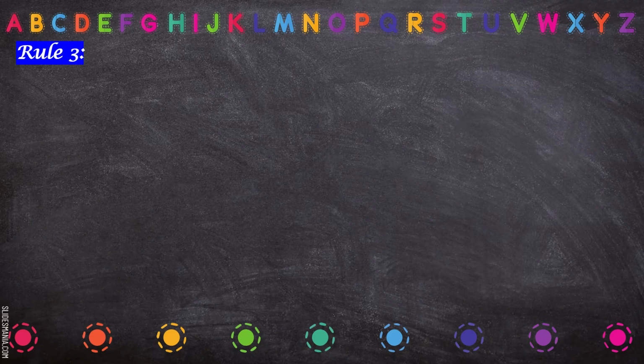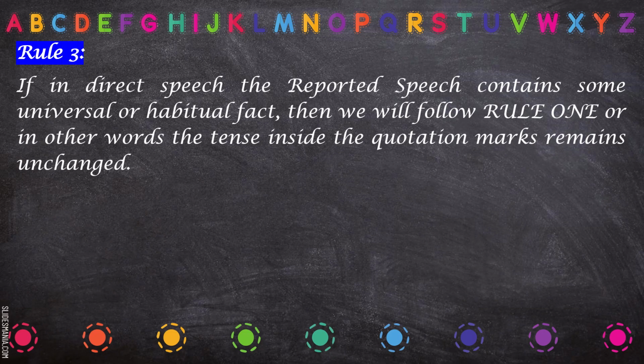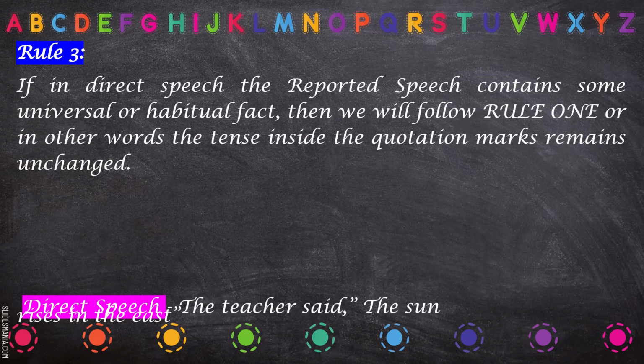Now, the third rule: if in the indirect speech, the reported speech contains some universal or habitual fact, some universal truth or habitual fact that nobody can change, then it has to remain the same. Then it is not changed. For example, I'll show you.